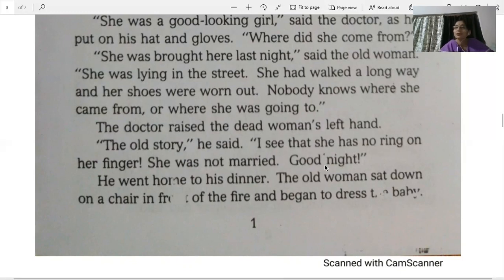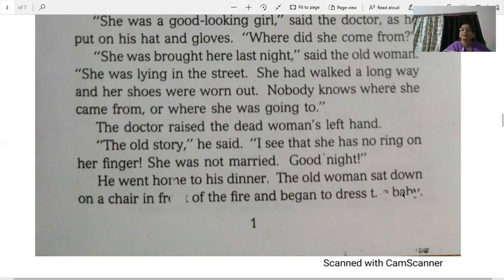So there was no ring on her finger, and the doctor assumed that she was not married, and still she had a baby boy. So that means somebody had ill-treated her and just left her like this. That is why she was in this condition. He went home to his dinner. The old woman sat down on the chair in front of the fire and began to dress the baby.